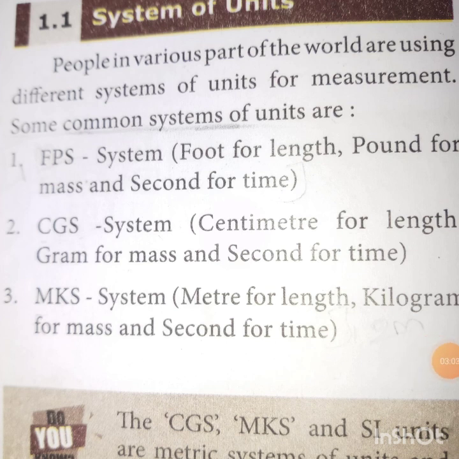Among these systems, the CGS, MKS and SI units, that is International System of Units, are called the metric system. It is used for measuring purposes. But FPS is the British System of Units. So there are four systems including the SI units.